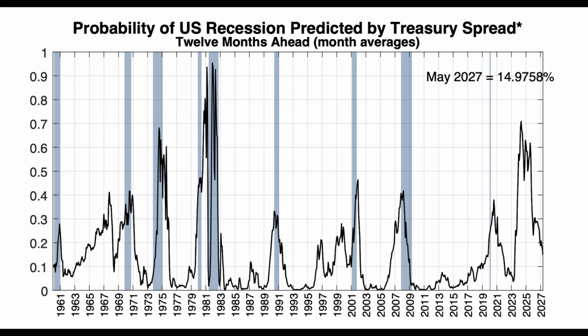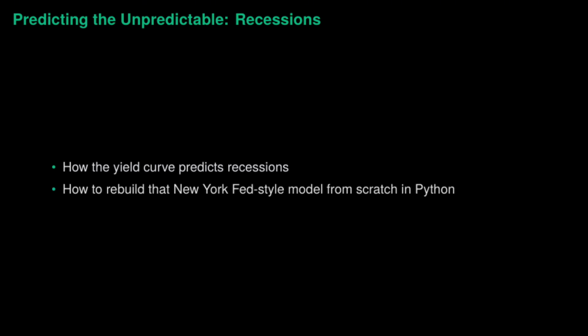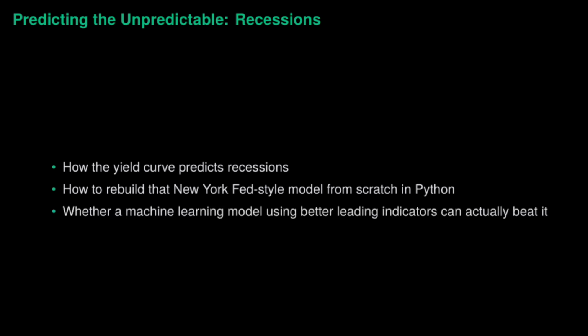So I wanted to test something. Can we predict recessions before they are officially announced? And more specifically, can you rebuild the New York Fed's famous recession probability model in Python and beat it with the more advanced machine learning algorithms and data pipeline? In this video, I'm going to be showing you three things. First, how the yield curve predicts a recession. Second, how to rebuild the New York Fed model from scratch in Python. Third, whether a machine learning model using better leading indicators can actually beat it.